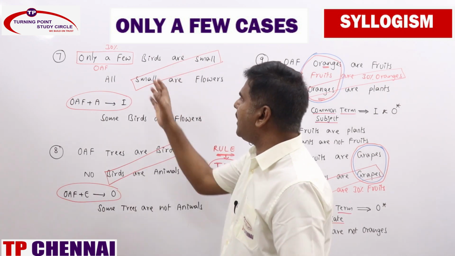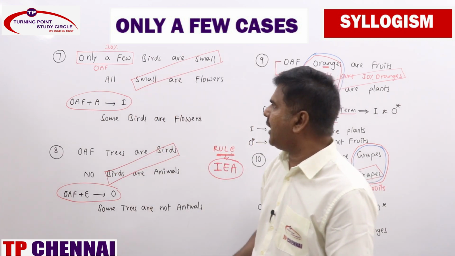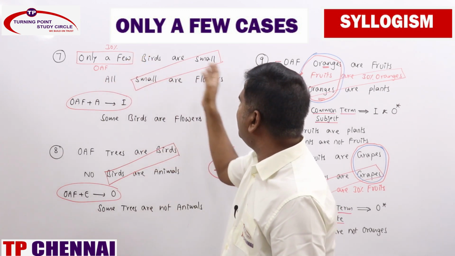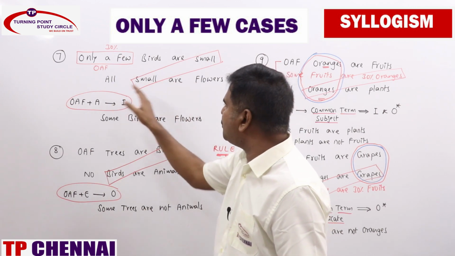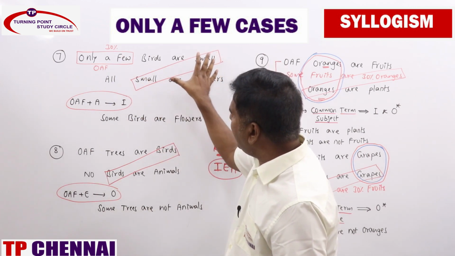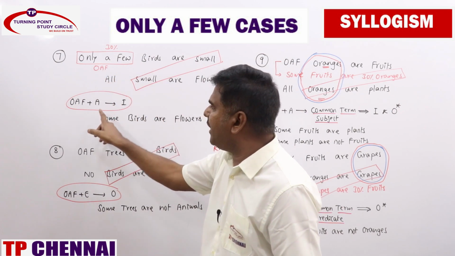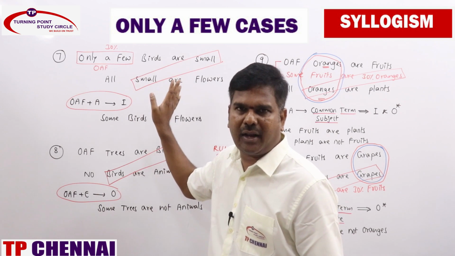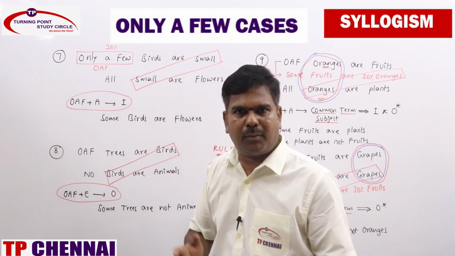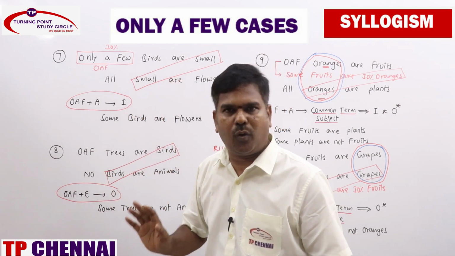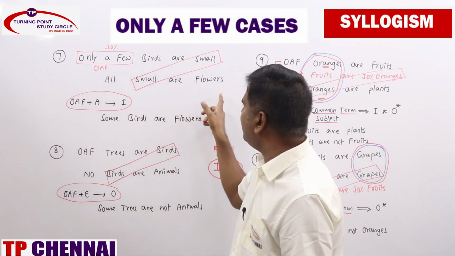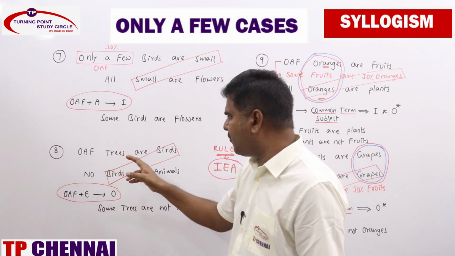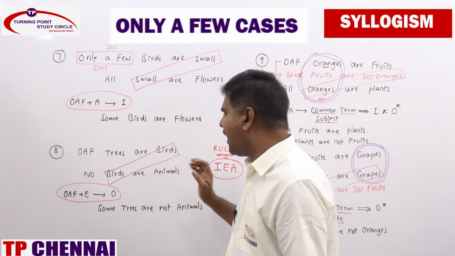Now, the first one is already properly aligned. You can make only a few as OAF or as 30%. Birds are small, all small are flowers. OAF plus A, whenever it is properly aligned, directly gives the I statement, same as I plus A is I, I plus E is O. So you will get some birds are flowers.